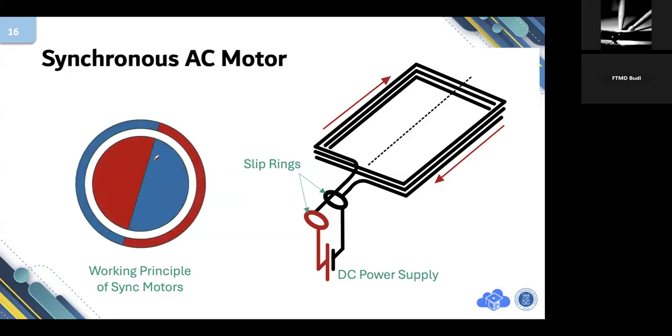Then you can utilize this rotating rotor to drive your motorcycle, your latte machine, or industrial equipment which requires precise speed.